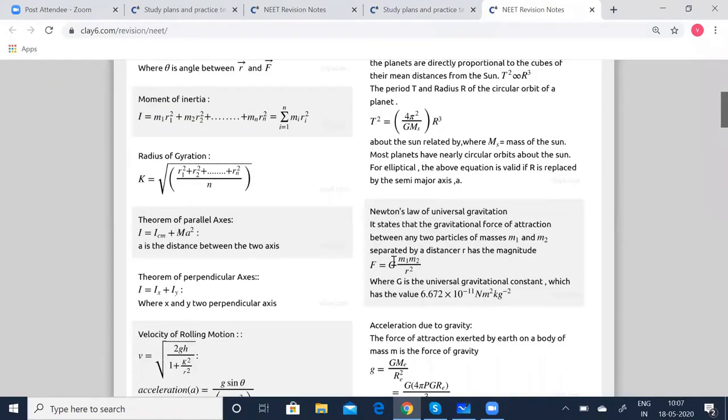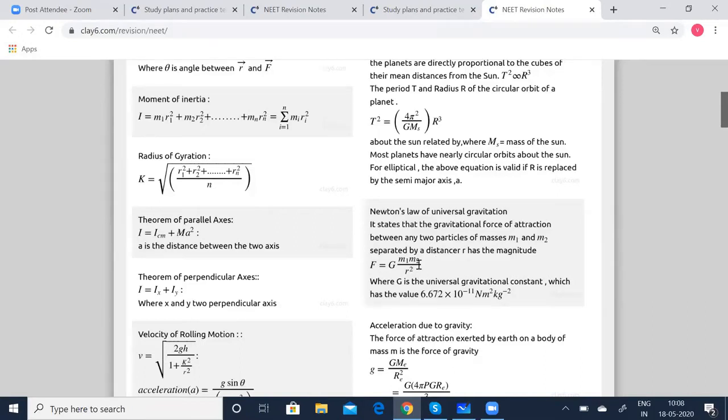In this case, we need not consider the planets alone. It can be any universal bodies, any space or celestial bodies. You can take it that way. So it is m1 m2 by r squared. This law is stated to be universal because it holds good for all the particles in the universe. That is why it has been stated as Newton's law of universal gravitation.